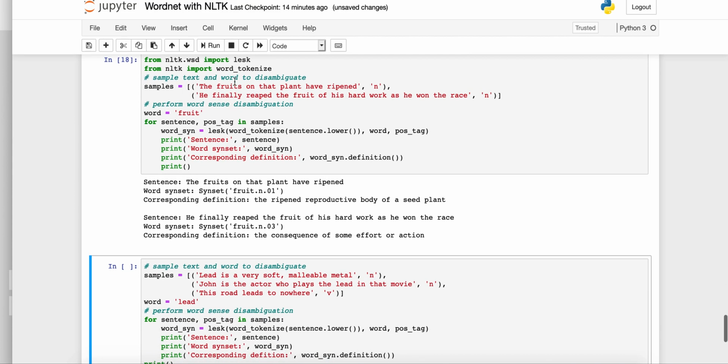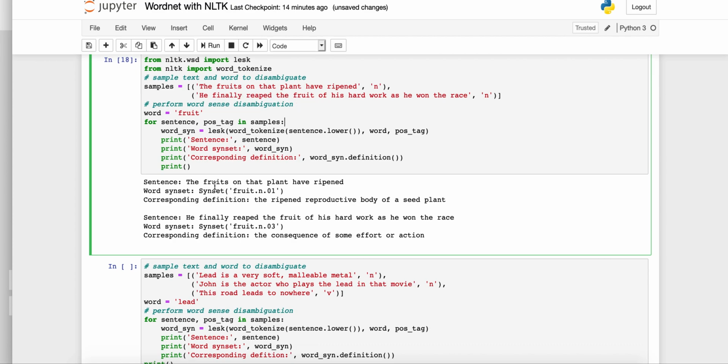So let's take a look at this and look at the code. So we have two samples here, and it's a list of two sentences, and I was looking for the noun in both. So I want to see fruit as a noun and fruit as a noun. And here I'm looking up the word fruit in these two. And so this, using the sentence and the part of speech for each sample, it tokenizes and puts everything in lowercase, and then it looks at the word and part of speech, gives us the sentence and the synset, and then the definition. So the fruits on that plant have ripened. So we see that this fruit, even though I'm calling both of them nouns, it has shown me different synsets for each based on the words surrounding it.